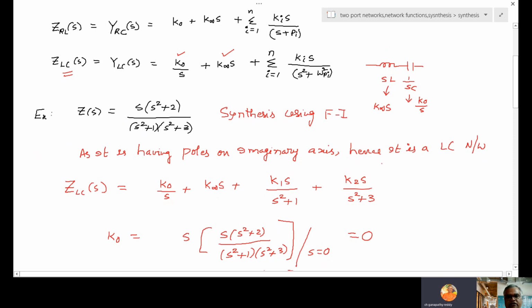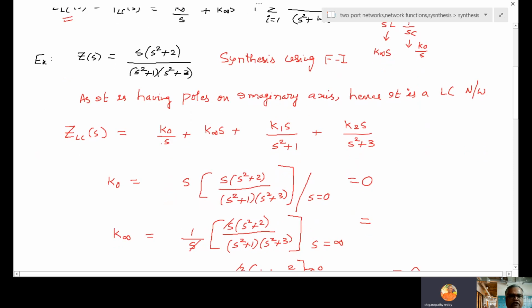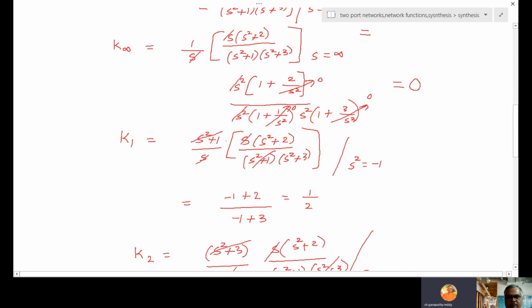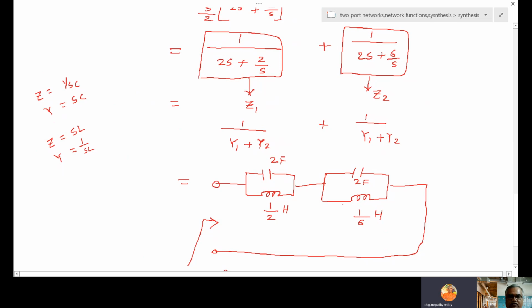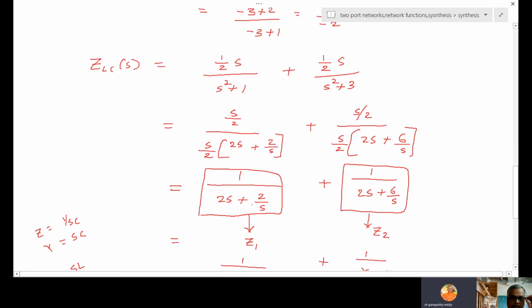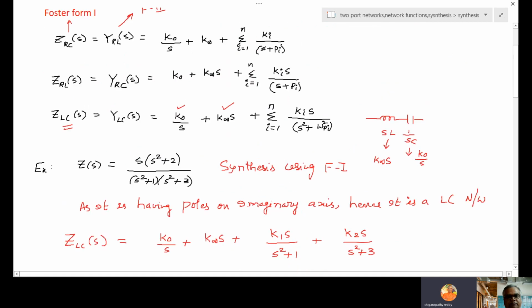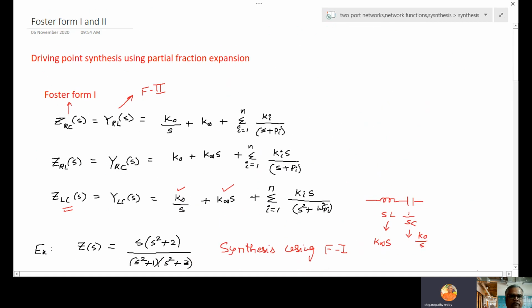This is the first critical important step. Finding K0, K infinite, K1, K2 is a mechanical process. Just carefully do it. And lastly, getting this circuit is very, very important. These two are the critical steps in this method.